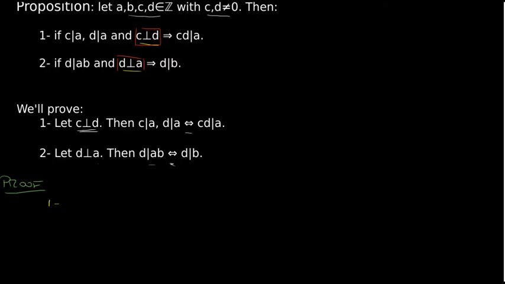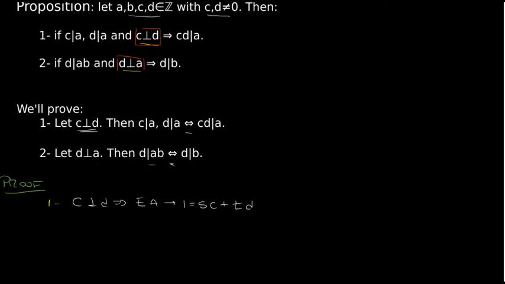This is our hypothesis. c is coprime with d. So the GCD between c and d is 1. Then with Euclid's algorithm, we know that there exist s and t such that 1 can be written as s times c plus t times d.